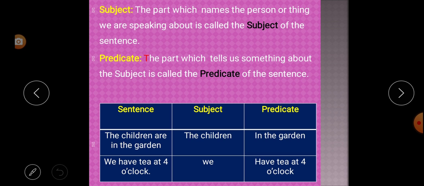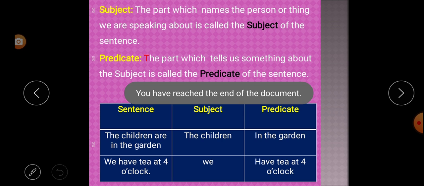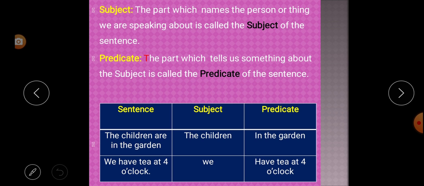There are two examples I have given: sentence, subject and predicate. Look here. The children are in the garden. In this sentence, what is the subject? The children is the subject, are in the garden is the predicate. Next, we have tea at 4 o'clock. Here, we is the subject and have tea at 4 o'clock is the predicate. So, I hope all of you understood and at least got a better idea about what is a word, what is a phrase, what is a sentence, and what are the parts of a sentence.